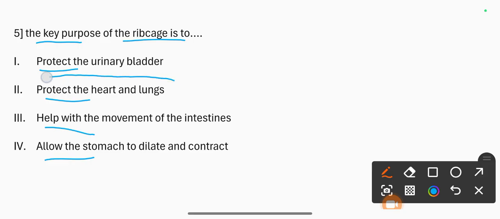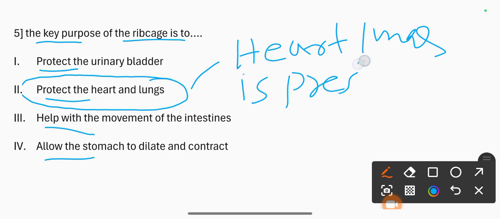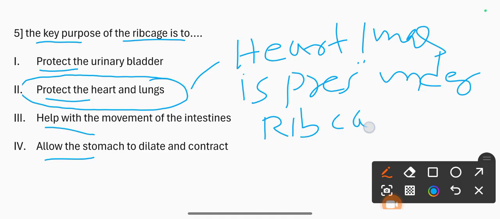The heart and lungs are present under the rib cage. Option number 2 is correct.